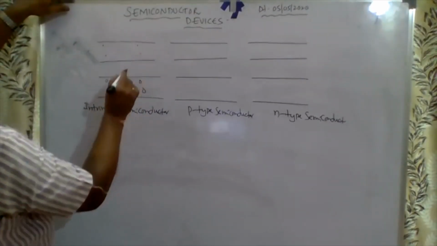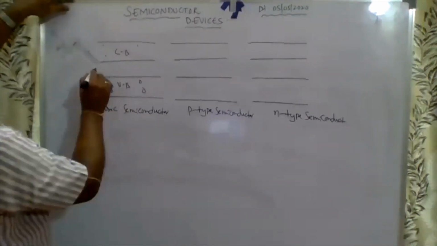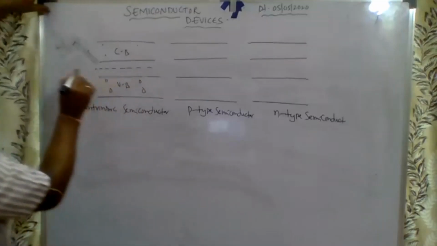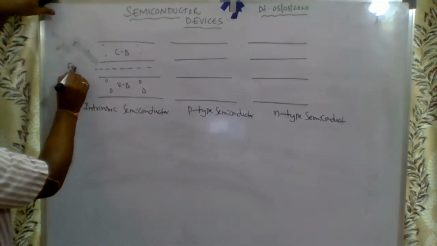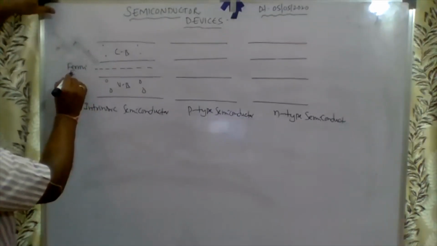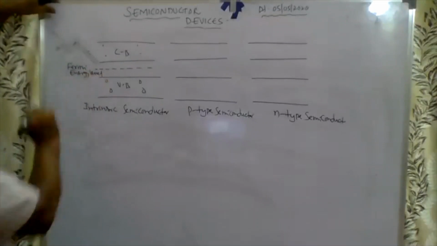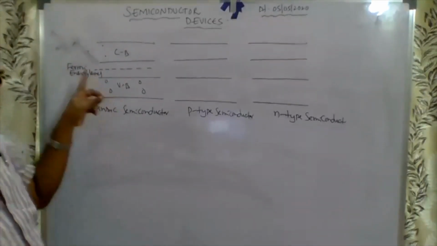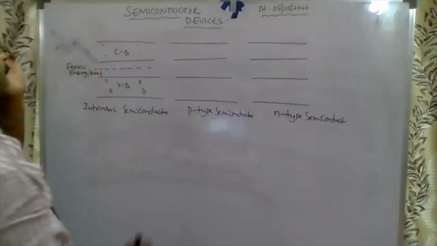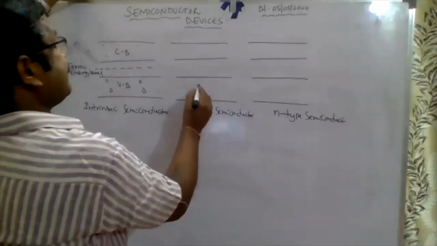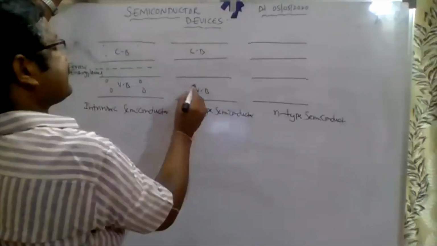See here, intrinsic. Electrons. This is the valence band, it is the conduction band. This dotted line is the Fermi energy level. Now this is P type: this is the valence band, it is the conduction band.